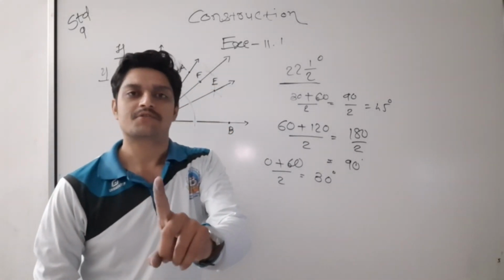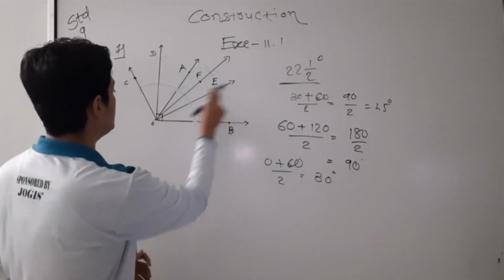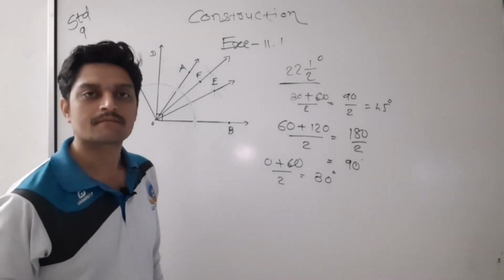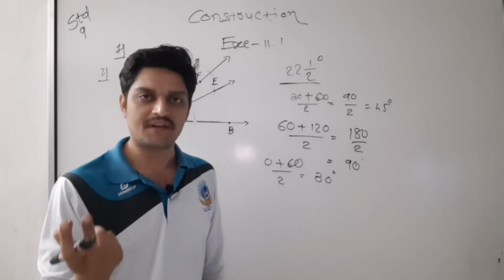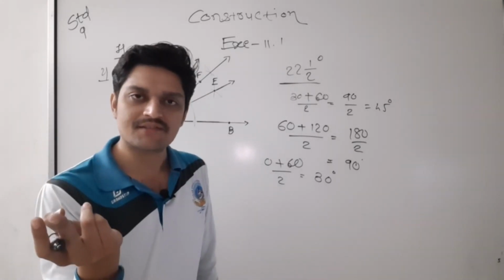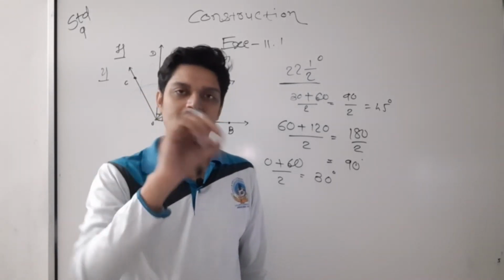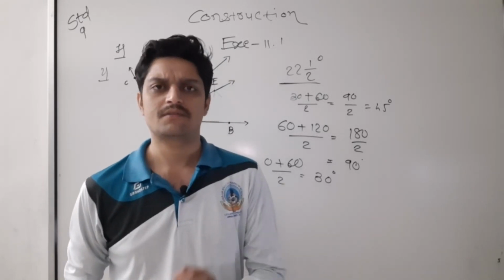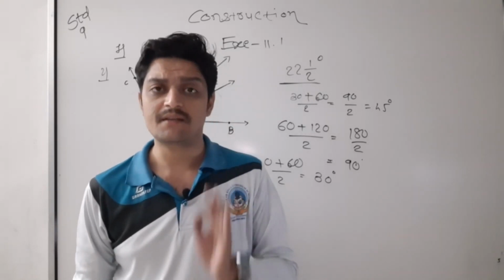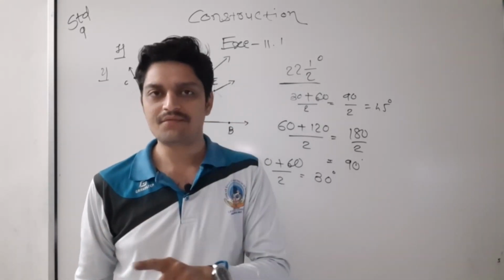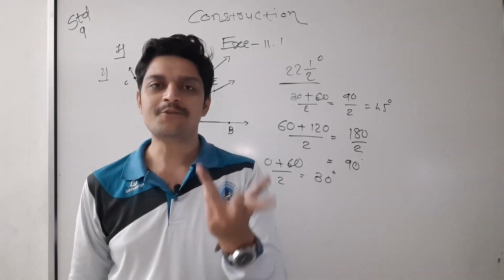I have the solution. This is 30 degree, EOB is 30 degree. Now the bisector of 30 we have to find. 30's half is 15. The gap between 30 and 15 is just 15 degree, and 15's half is 7.5. 15 plus 7.5, 22.5.